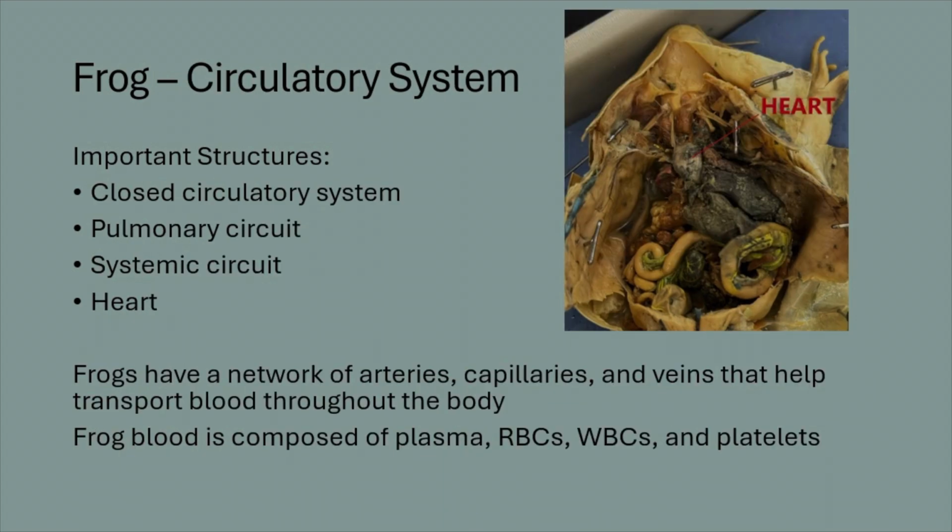The circulatory system. Frogs have a network of arteries, capillaries, and veins that help transport blood throughout the body. Frog blood is composed of plasma, RBCs, WBCs, and platelets. The frog circulatory system is a closed system. Some important structures of the circulatory system are the pulmonary circuit, the systemic circuit, and the heart. On the picture on the right, we can see a labeled heart.